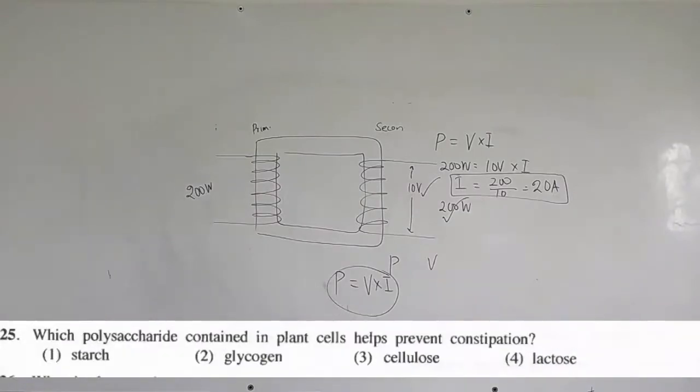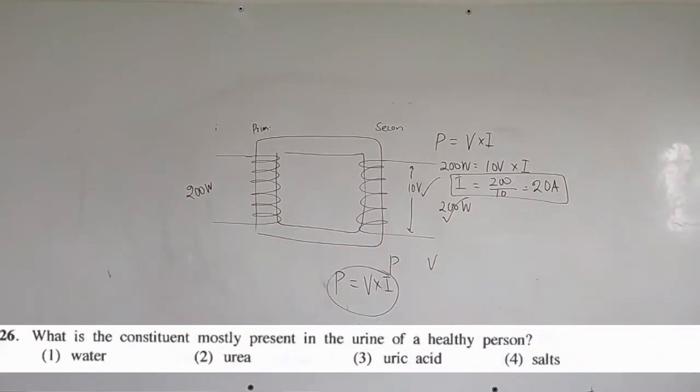The 25th question: which polysaccharide in plant cells helps to prevent constipation? We have studied constipation in the digestive system in biological processes. The main function of fibers in food is to avoid constipation or reduce the danger from it. Fibers are made up of cellulose. So it is going to be cellulose, and the third one is the answer.